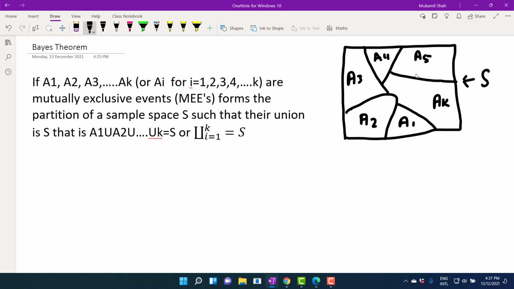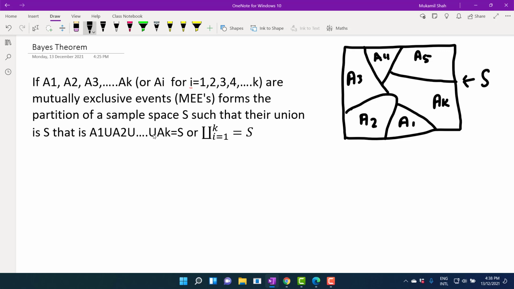All of these events cover the entire sample space, such that if we take the union of all these, A1 union A2 union A3 up to union AK, it is equal to S.